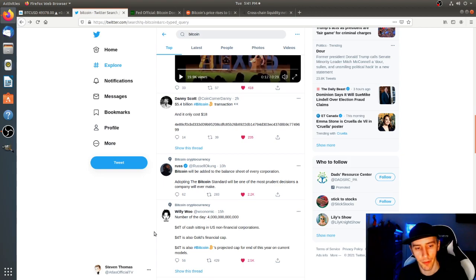Willie Woo says, "Number of the day, 4 trillion. $4 trillion of cash sitting in U.S. non-financial corporations. $4 trillion is also gold's financial cap. $4 trillion is also Bitcoin's projected cap for end of the year on current models." Looking pretty darn good.